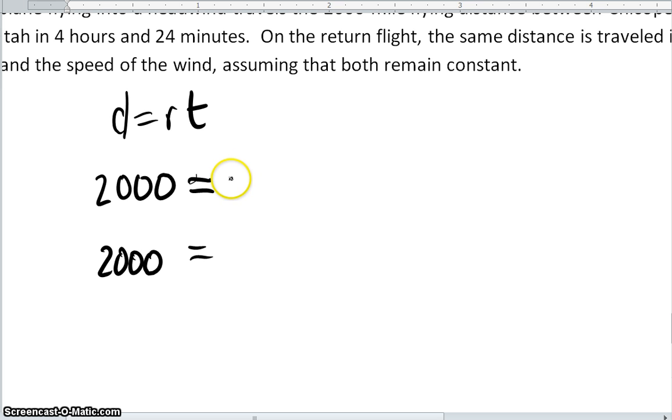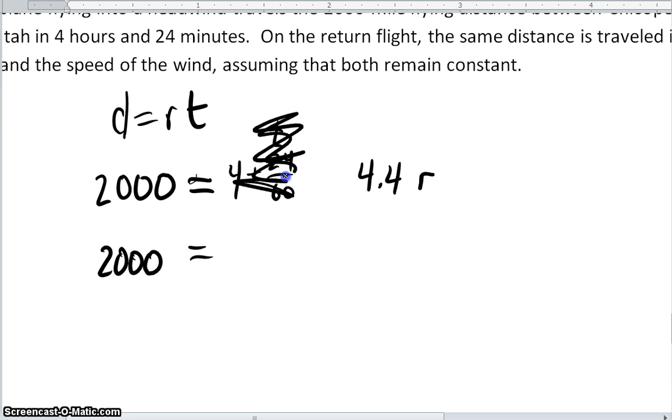The first time is 4 hours and 24 minutes. So 4 plus 24 over 60, which we have to reduce. And that reduces to, so this is a time, and this reduces to 4.4. And we have a rate. So there's my first equation. Then our second equation is 4 times r. Now you might say, well, I have two equations with two different r's. Well, we have to know exactly what r means in both of these.